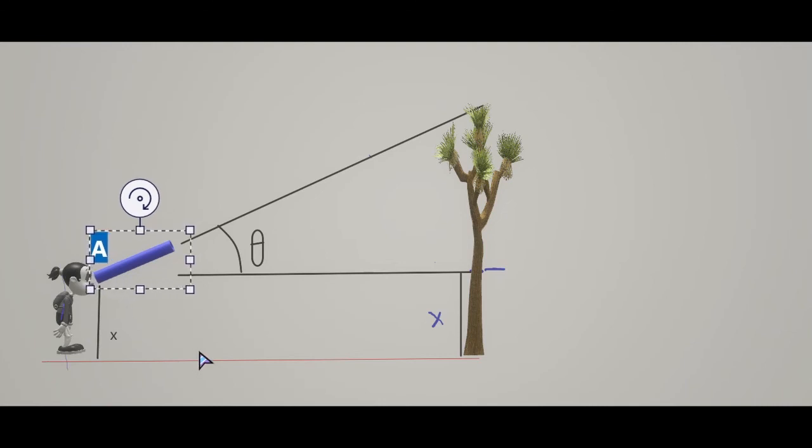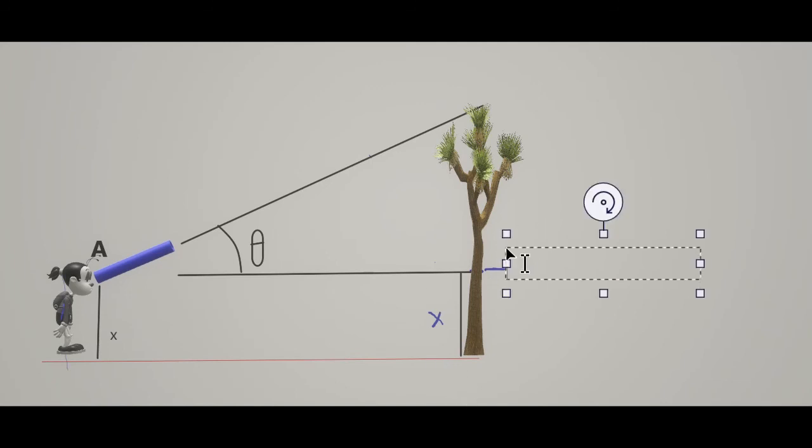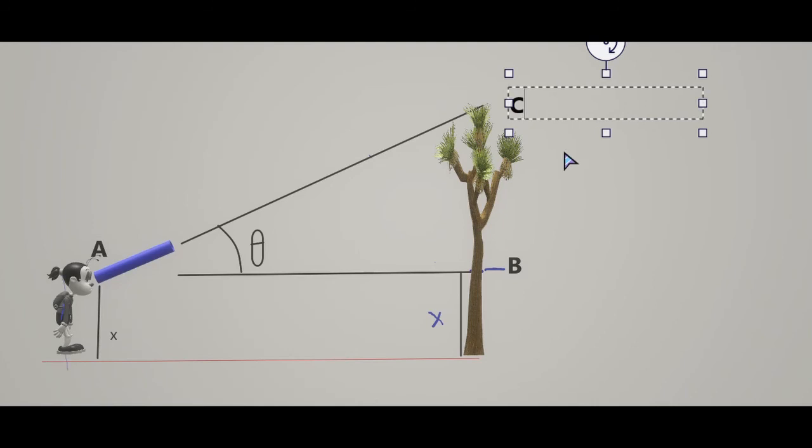So this will be A. This point here will be B. And where will be C? The C will be here. Okay, so this is a right angle triangle. Now we have A, C, and B. Now what is the relation here? Let us reduce the size to 28.